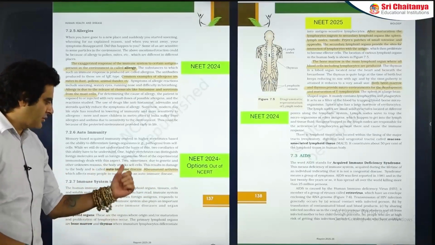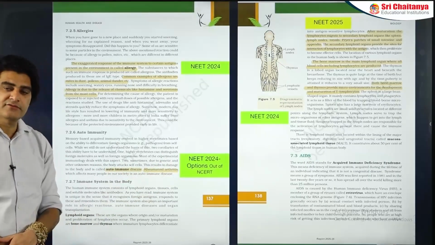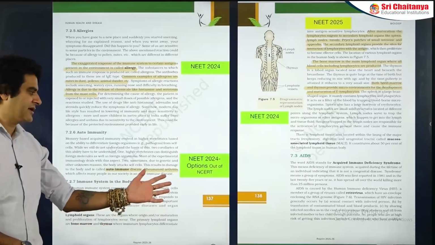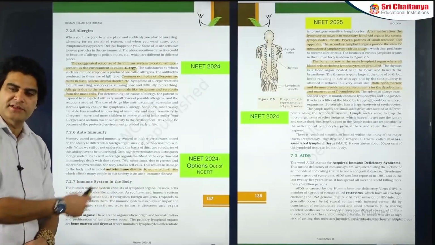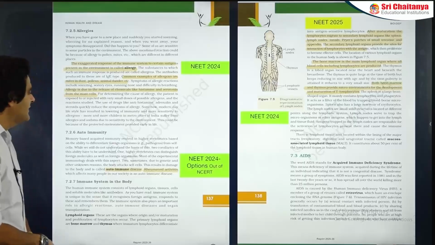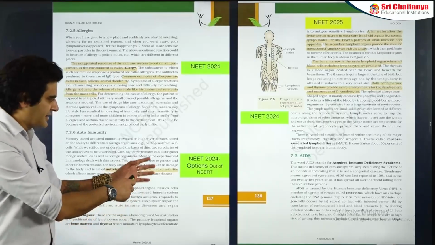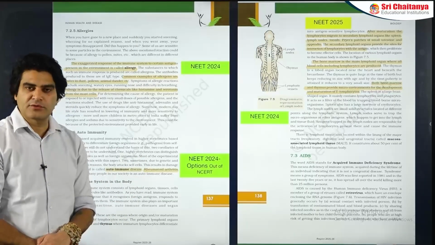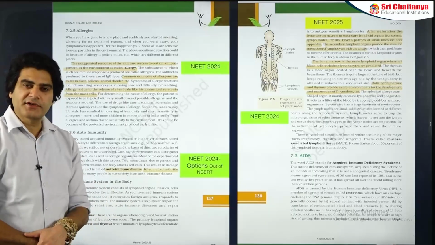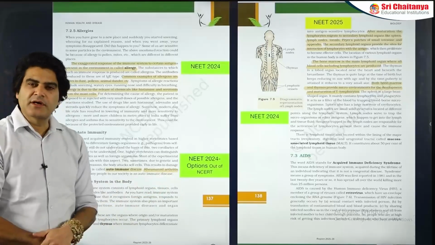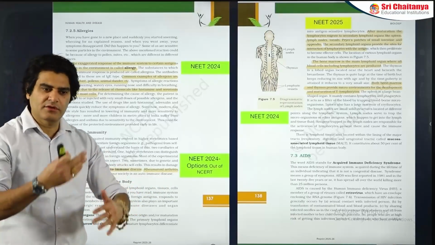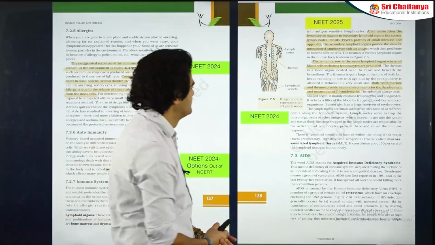There was a question on autoimmunity in NEET 2024 in which one example was rheumatoid arthritis, and there were 3 more examples which, by the way, were out of NCERT. So we will have a look at them when we come to the next slide, which shows the past year questions from this chapter. So be ready for a few surprises like this. There may be a few terms out of NCERT also. However, we need not worry much about that, because whatever options will be out of NCERT, more often than not, we generally are able to identify those on the basis of elimination of options.